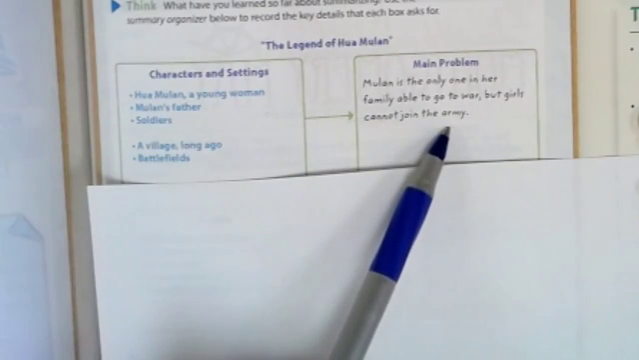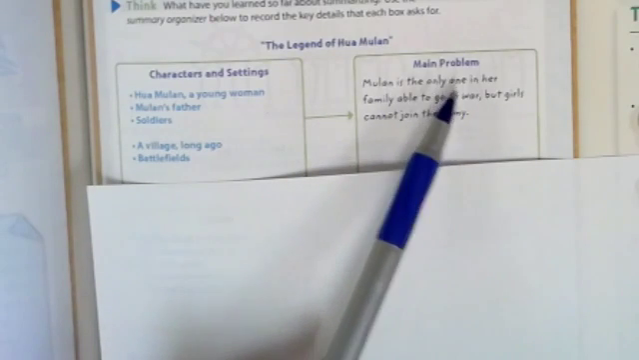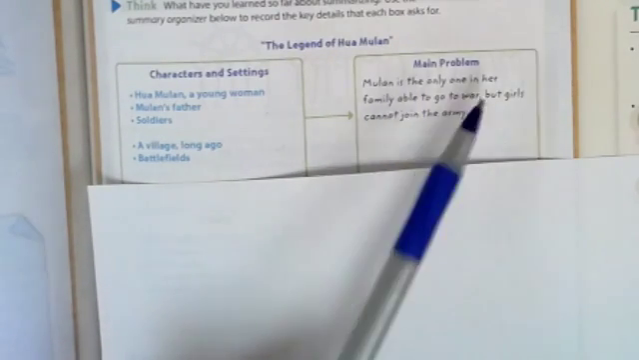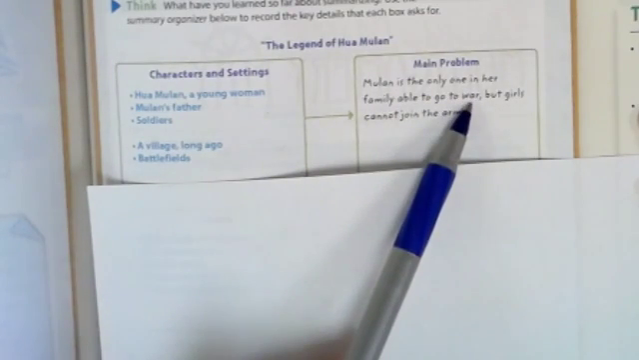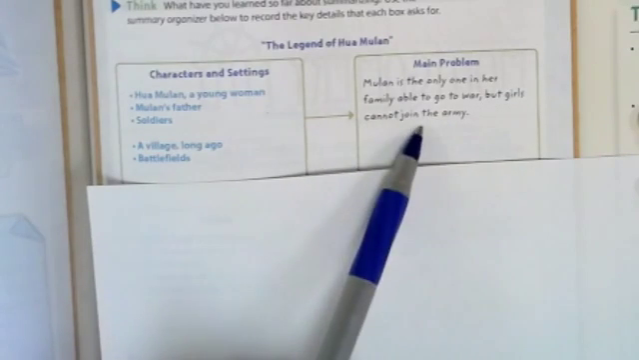Mulan's the only one in her family able to go to war, but girls can't join the army. That's a problem. Now, notice they didn't give details about her father's too old, her brother's too young. They summarized that. They told us that in as few words as possible. She's the only one in her family able to go to war, but girls can't fight, and she's a girl. So what are the events that take place in order for Mulan to solve her problem? Remember her problem.